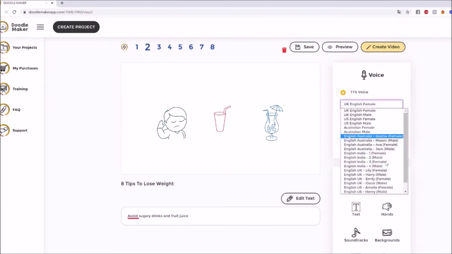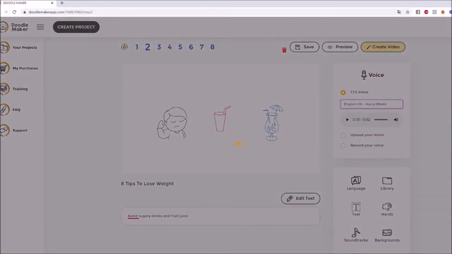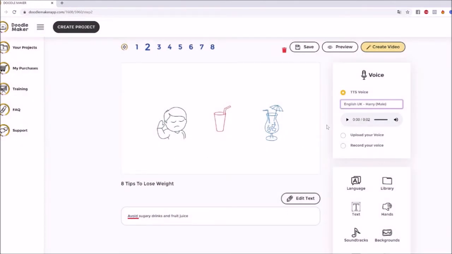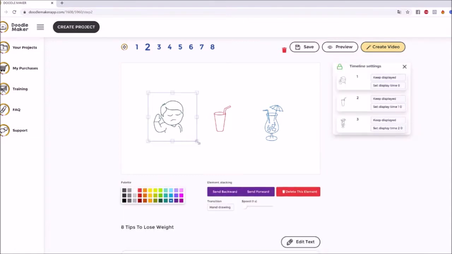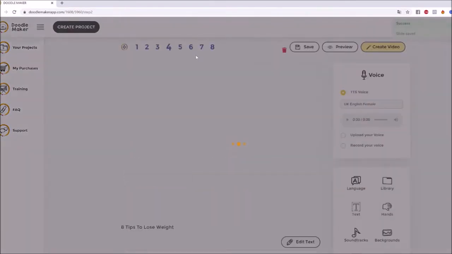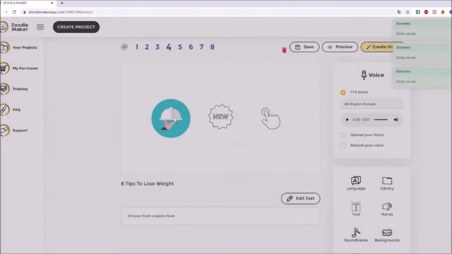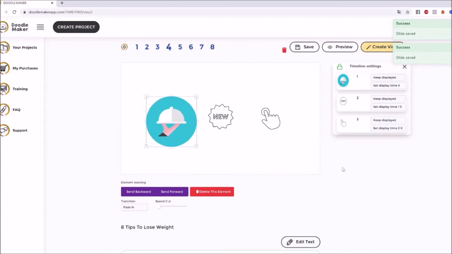Awesome. And then I can even change the text-to-speech voice. So I can put a male voice here, right? And then I can go ahead and do all kinds of customizations here and so on. Now, this is already done. The whole video is done. It took me 2 seconds. You see, we even have some of these color doodle videos and so on and so forth, right?